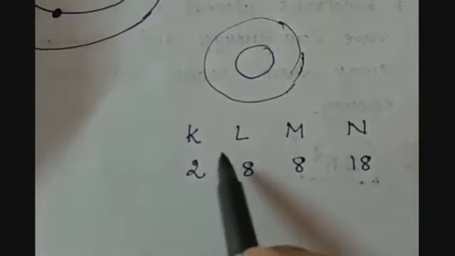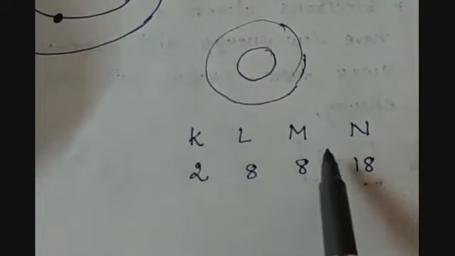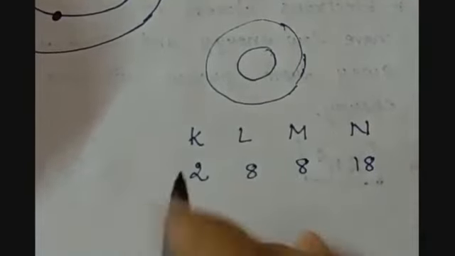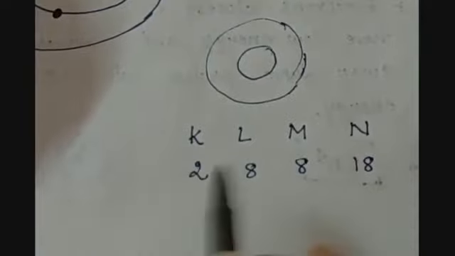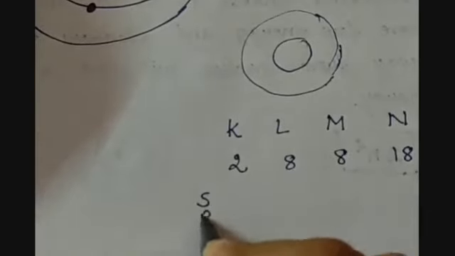But these shells are made up of 4 different subshells. So each shell has 4 subshells, and these subshells are S, P, D and F. S, P, D and F are the subshells in one shell.